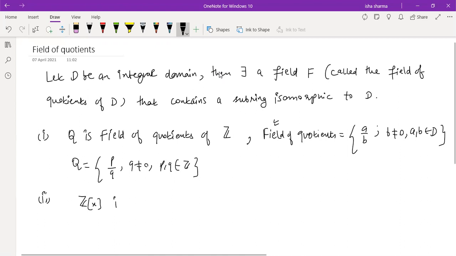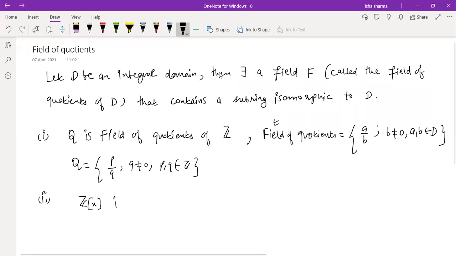Ma'am, in the proof of the field of quotients, after saying F is a field, you were saying that it contains a subring isomorphic to D. I think that portion was left out, ma'am. Okay, yeah, okay, what I'll do is this part I'll give as an exercise. It is very easy. I'll make it an assignment on homomorphism. So this part is actually an exercise I'll put up there, so you try that yourself, and we will discuss it in the tutorial.